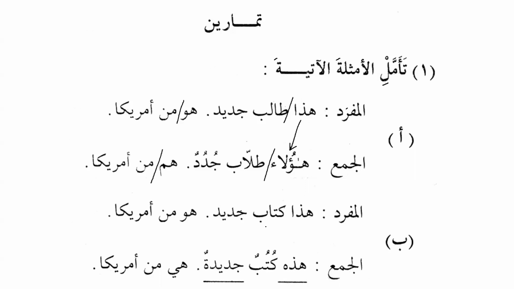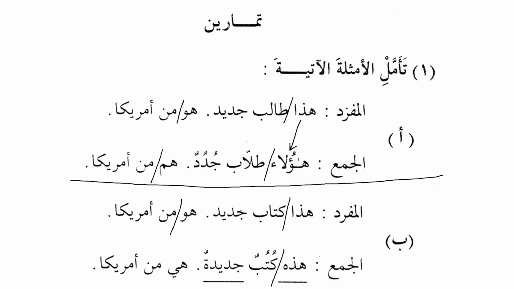Al-mufradu hadha kitabun jadidun huwa min America. Now the first one is about aqil, and the second one is about ghayru aqil, irrational being. Hadha kitabun jadidun, this is a new book. Huwa min America, it is from America. But when we talk about the plural, al-jam'u, it will be hadhihi kutubun jadidatun. Two changes have taken place. The first change is that the ismul ishara, or the subject, has changed. And number two, kutubun is singular feminine, and this is mawsuf, so the sifa has to be also singular feminine, so it will be kutubun jadidatun.